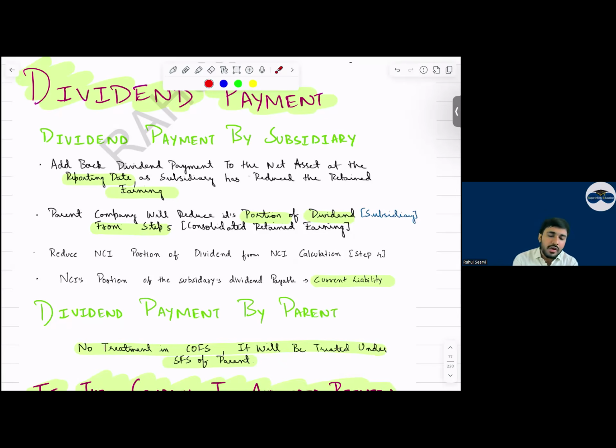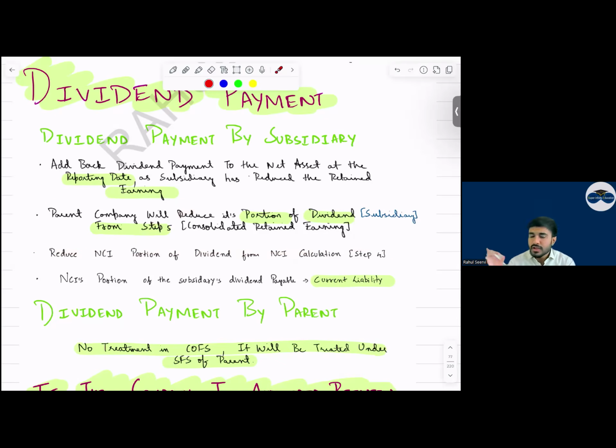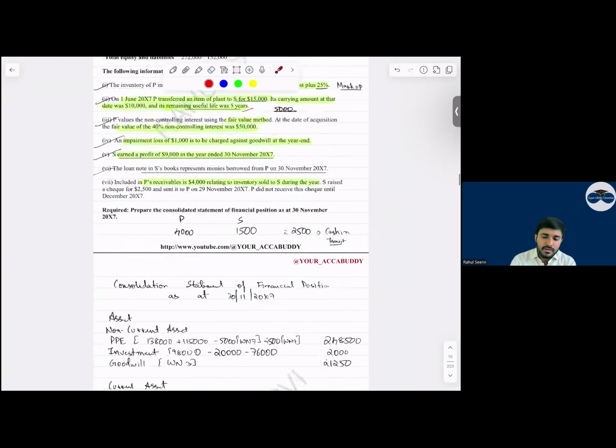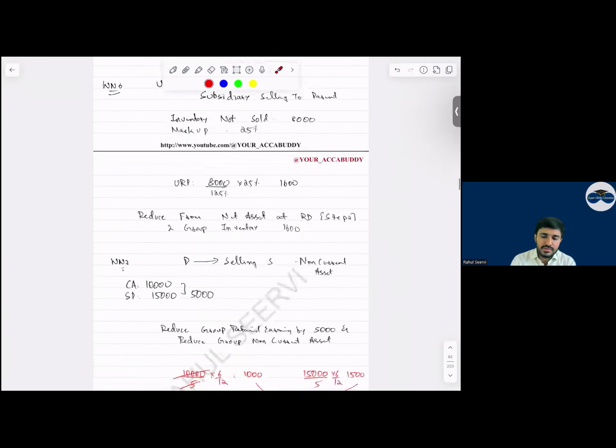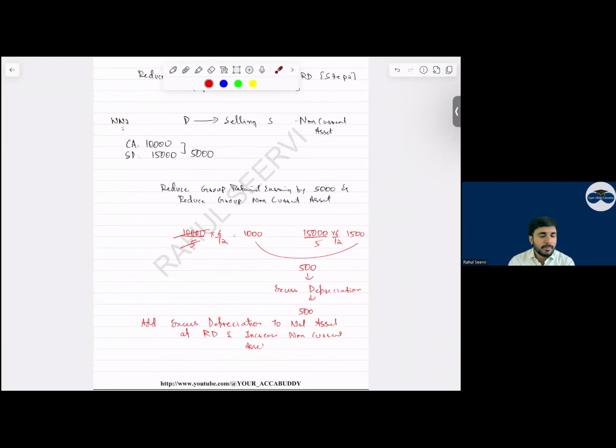Then what should you do? Whatever is the parent share of dividend income which they have recognized in P&L, remove that from step number 5. And from NCI also we remove, because NCI will realize this, will take it. And the NCI portion of the subsidiary's dividend payable, if it is payable, we recognize as a current liability. Yes, sir. So with this, your dividend payment is done. Any doubts for anyone in the balance sheet part? Important is the goodwill calculation and the fair value.